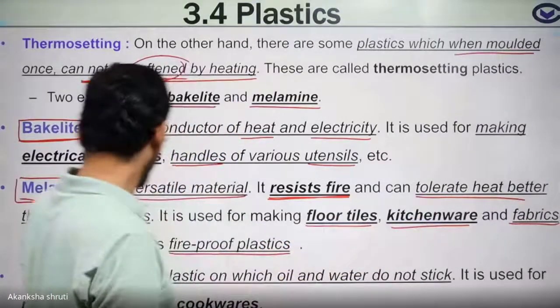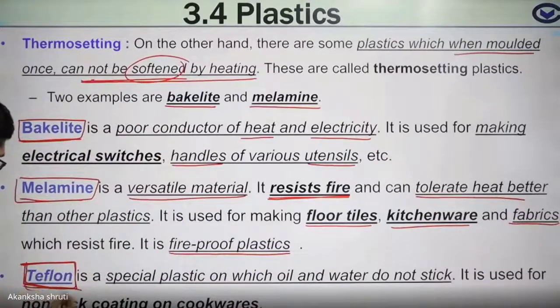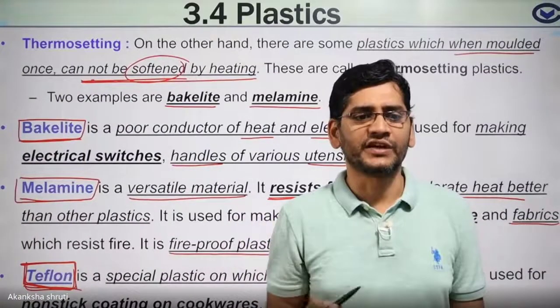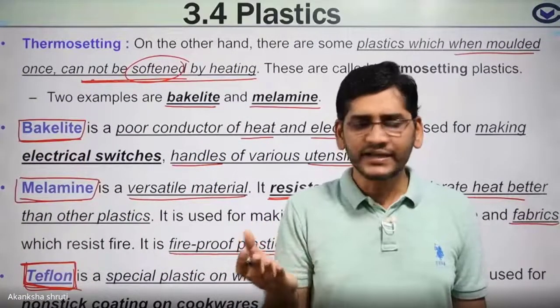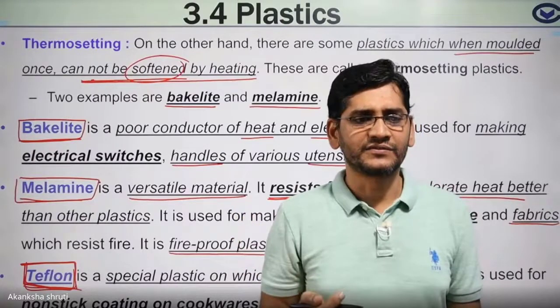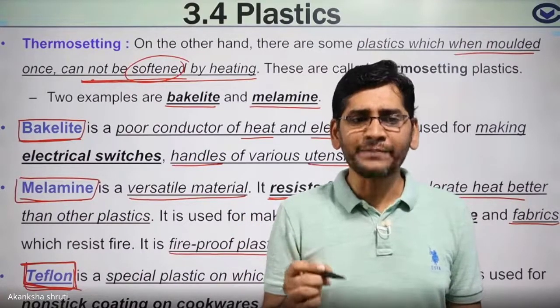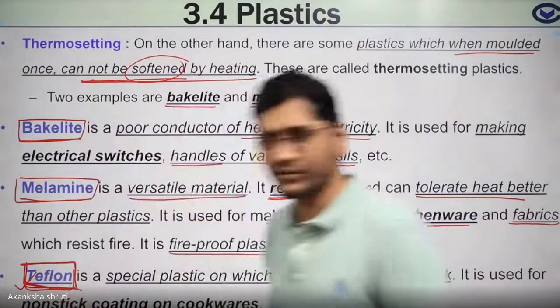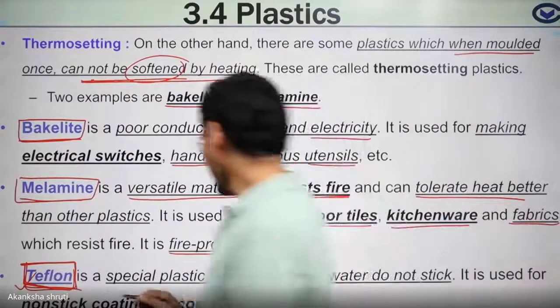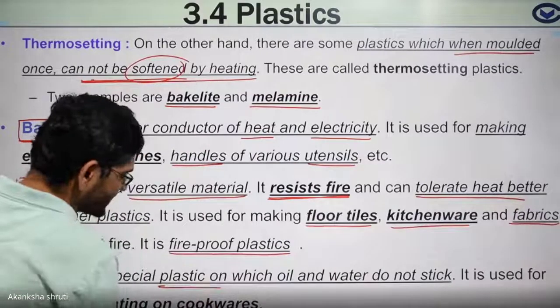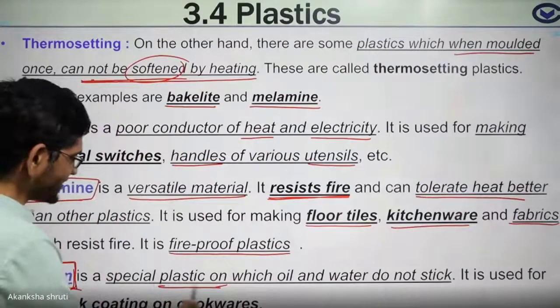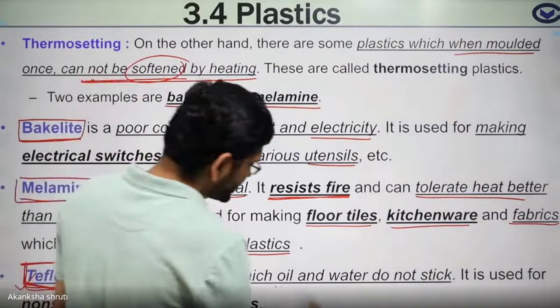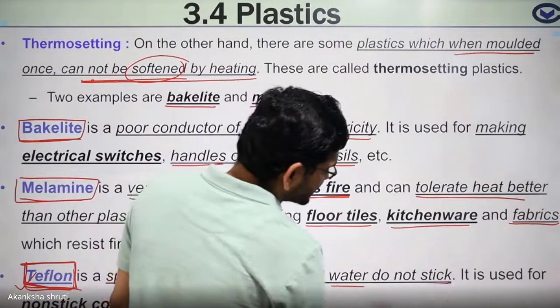Must note it. The next one is Teflon, non-stick material, or the non-stick fry pans. So non-stick fry pans are made of this Teflon. Ready? Keep in mind the special plastic. So Teflon is a special plastic on which oil and water do not stick.